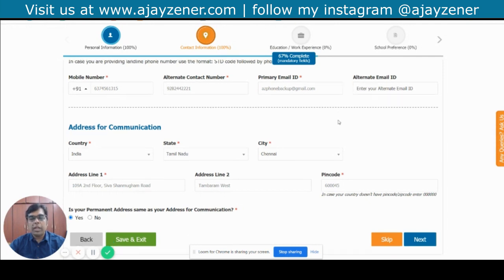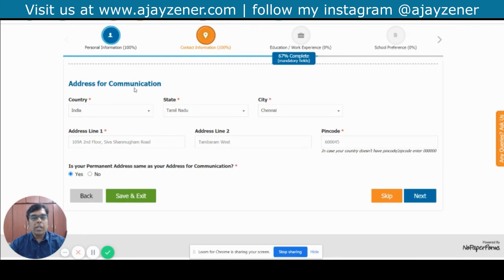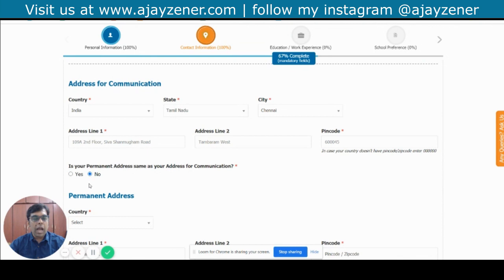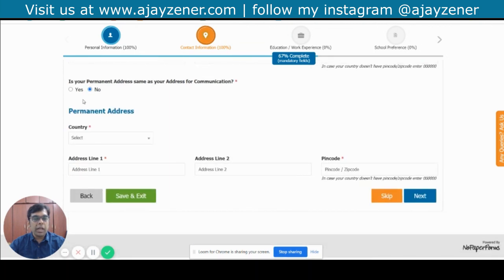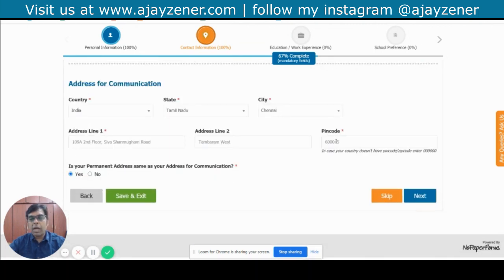You can put an alternate email ID as well. You can put your address for communication, which will ask you for your country, then the state, then the city, and then you can fill in that address and the pin code. If your permanent address and the communication address are different, then you will have to fill up once again for your permanent address.